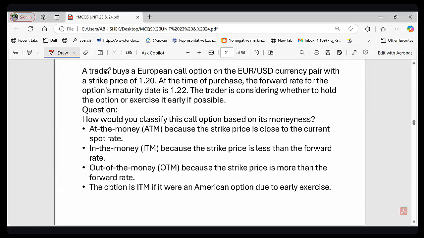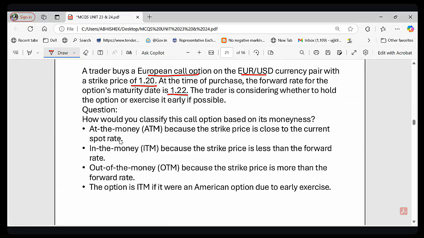basically a trader buys a European call option on the euro USD currency pair with a strike price of 1.20 and the forward rate is 1.22. So how would you classify? The question is, how would you classify this call option based on its moneyness, right?